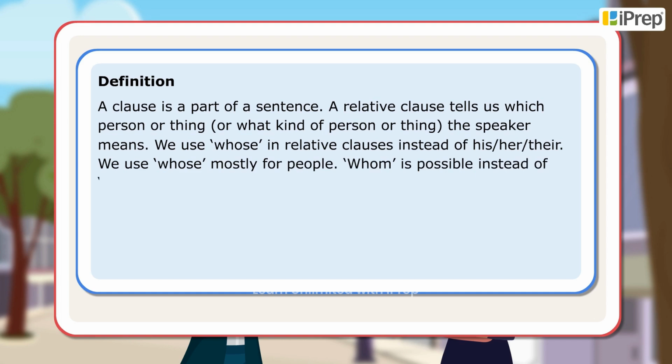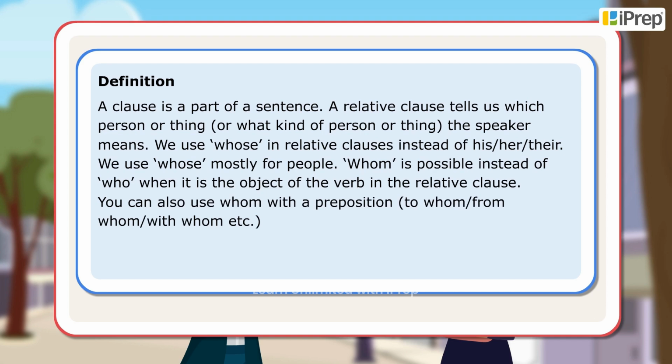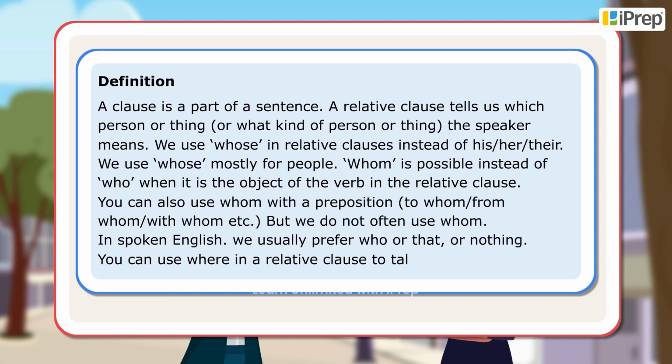Whom is possible instead of who when it is the object of the verb in the relative clause. You can also use whom with a preposition: to whom, from whom, with whom, etc. But we do not often use whom. In spoken English, we usually prefer who or that or nothing. You can use where in a relative clause to talk about a place.